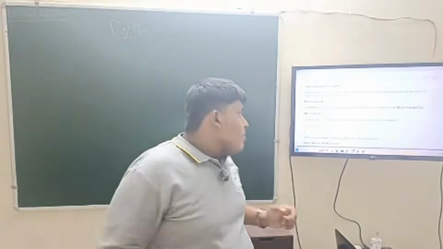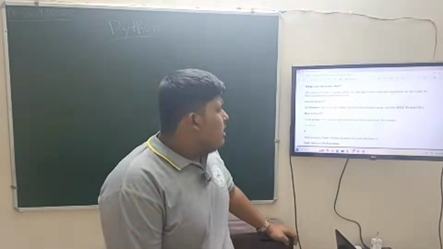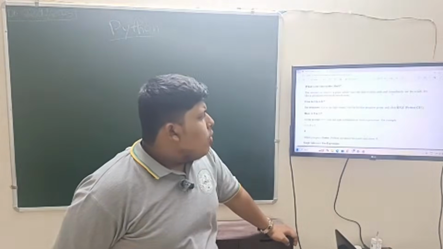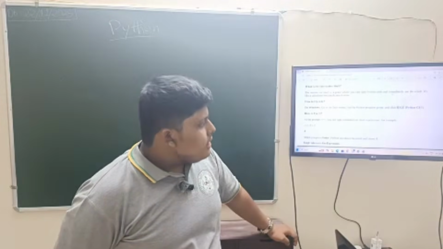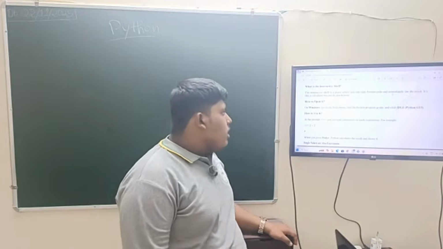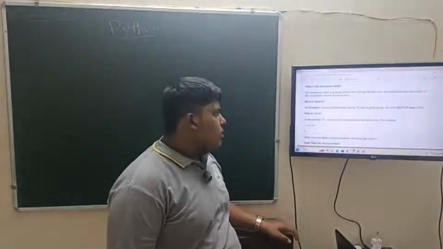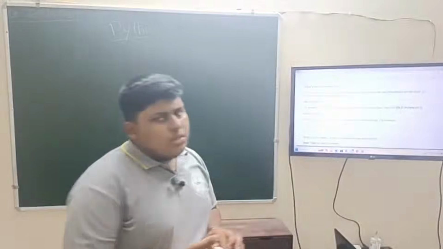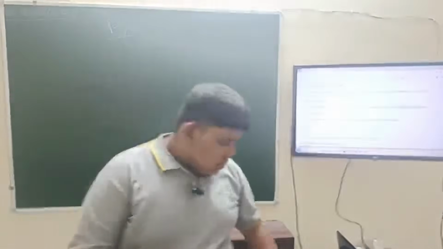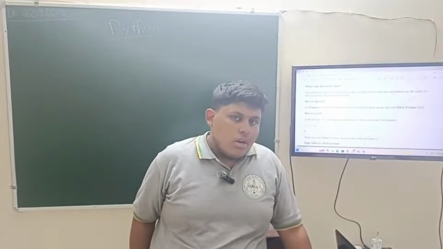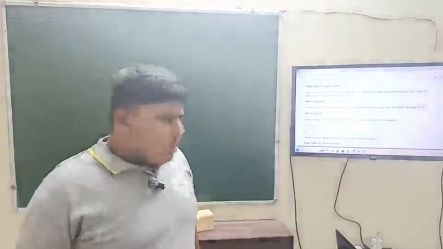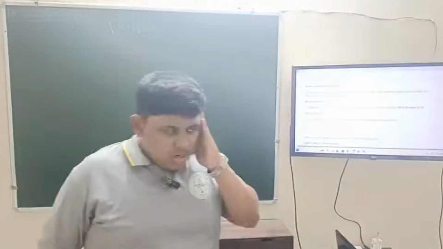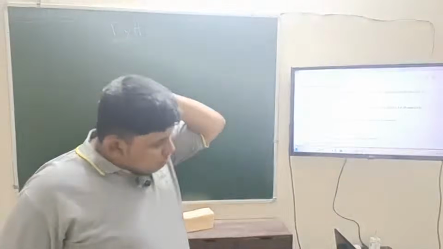It's like a calculator but can do much more. Yes, Python can do much more than a calculator. In a calculator, after some limit, like 15 digits or so, it will show an error, but Python not. Python can show a large number.